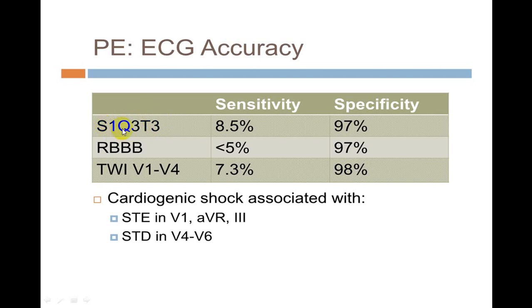But whenever you get S1Q3T3 with an RBBB pattern, and there is a tall T wave in V1 to V4, do suspect posterior wall MI, or we call acute pulmonary embolism. And if a person has cardiogenic shock associated with ST elevation in V1, AVR and lead 3, suspect acute MI. ST depression in V4, V5, V6, always keep in mind, it can be STEMI.